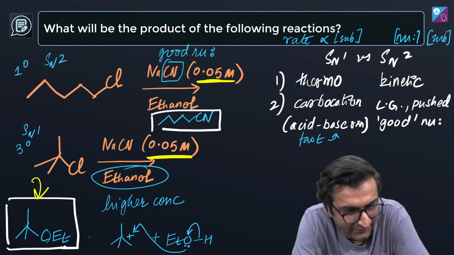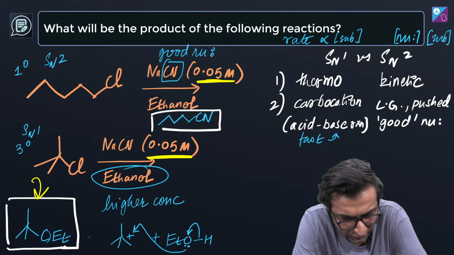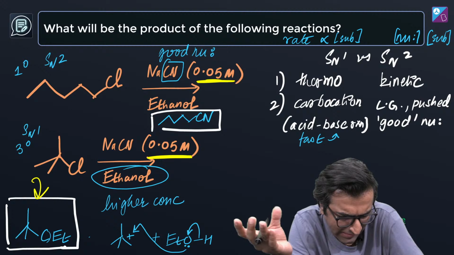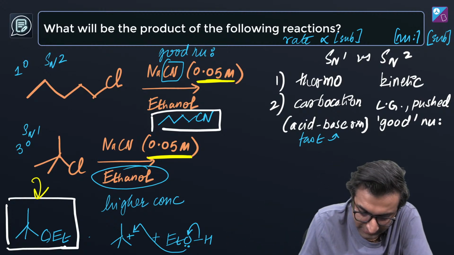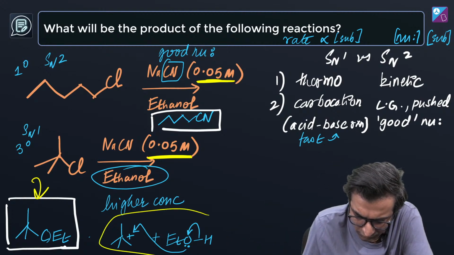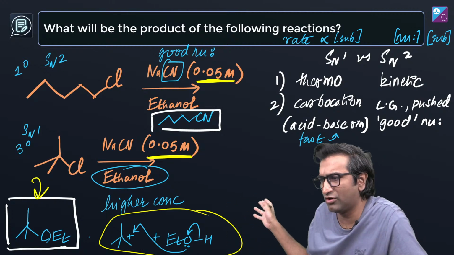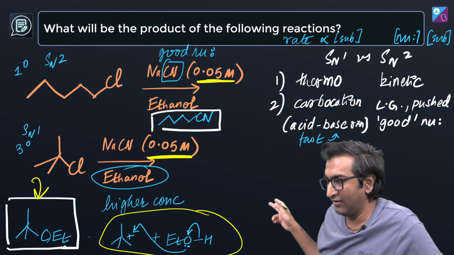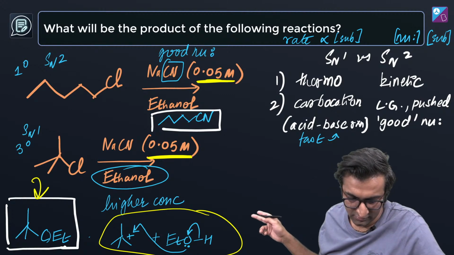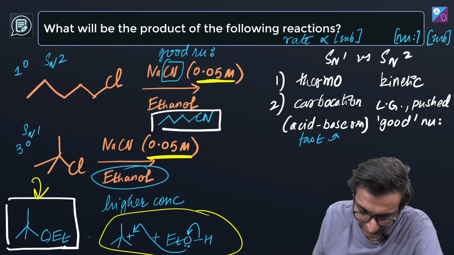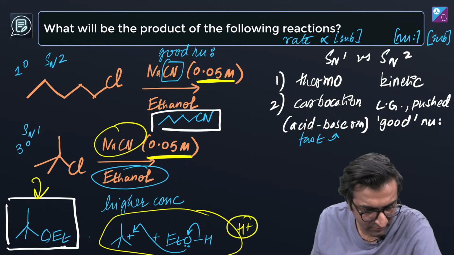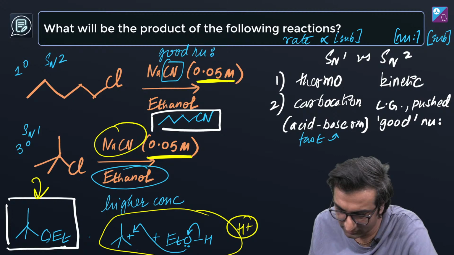Tertiary butyl alcohol, says Ria. Ria, it will be an ether, not alcohol, because where will the alcohol come from? This is the reaction mechanism if you want to see it. I mean, this is not really a fancy thing. This is what you've been learning for a long time. This is what happens. Yeah, cool. Electrons go, you get H plus, etc., etc. It's NaCN. Yeah, okay, cool, great.